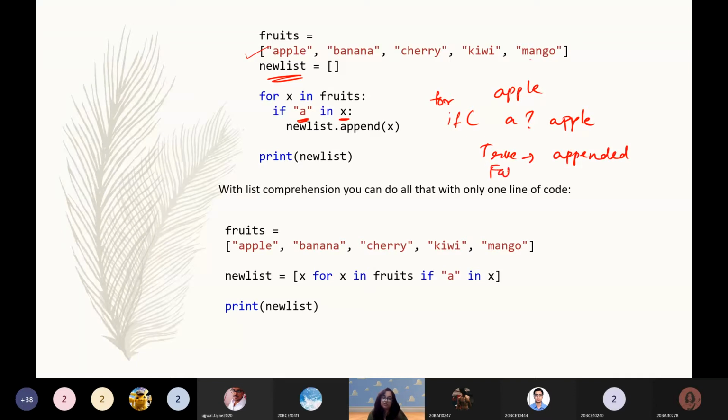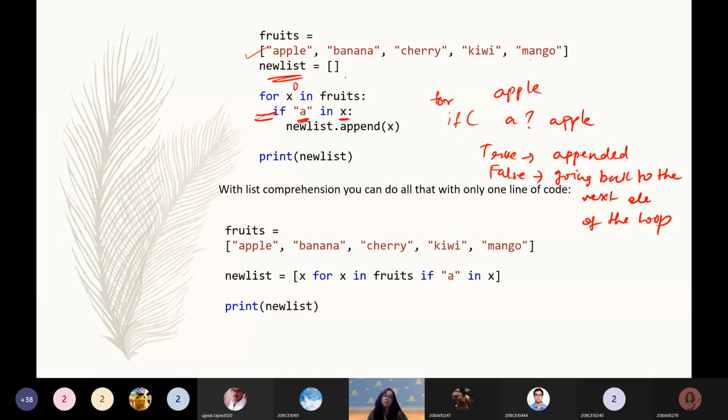If it is false, it is again going back to the next element of the loop. So we have not used an else over here, so this can also be an example of how we can use just one if statement.